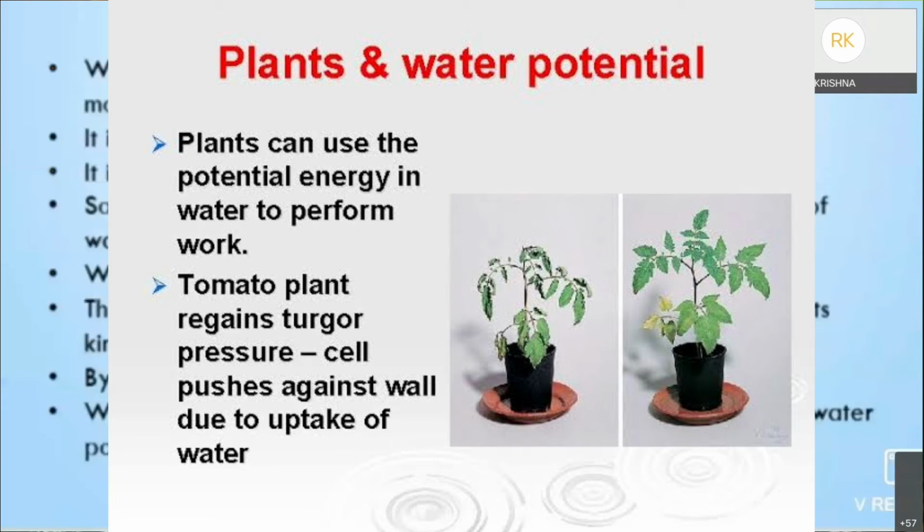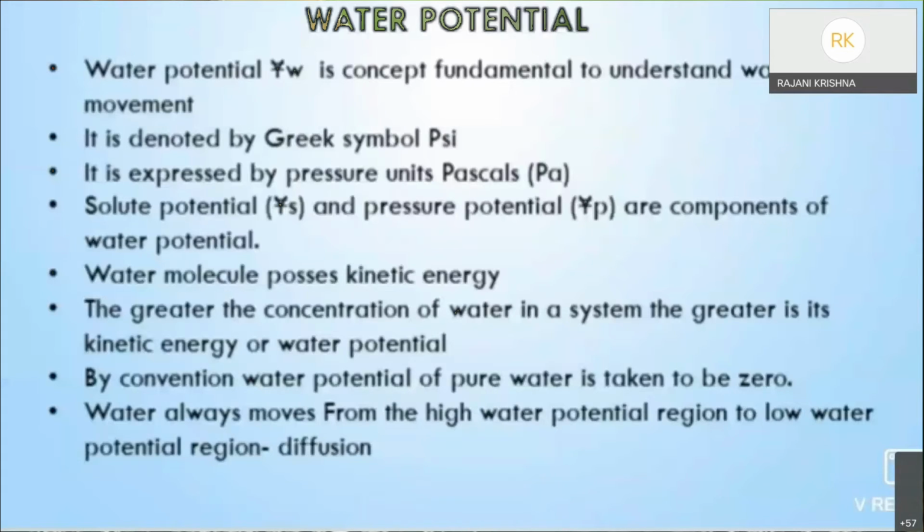If you take water molecules in a system, they are continuously moving. That means these water particles or molecules are randomly moving in different directions. So that means they have kinetic energy. These moving water molecules have kinetic energy, and this energy is used to do some work.